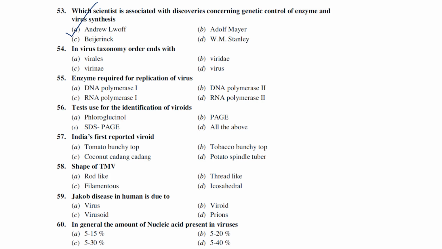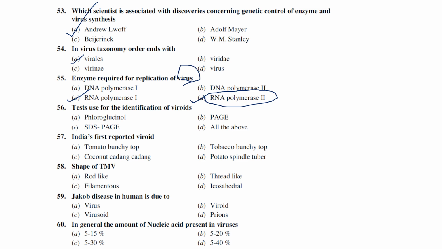In virus taxonomy, order always ends with virales. In mycology, order always ends with ales. Enzyme required for the replication of virus: if you have studied the general properties of plant viruses, you would know that replication of plant viruses requires RNA polymerase 1, and replication of viroids requires RNA polymerase 2. So the answer is RNA polymerase 1, since they have asked about virus.